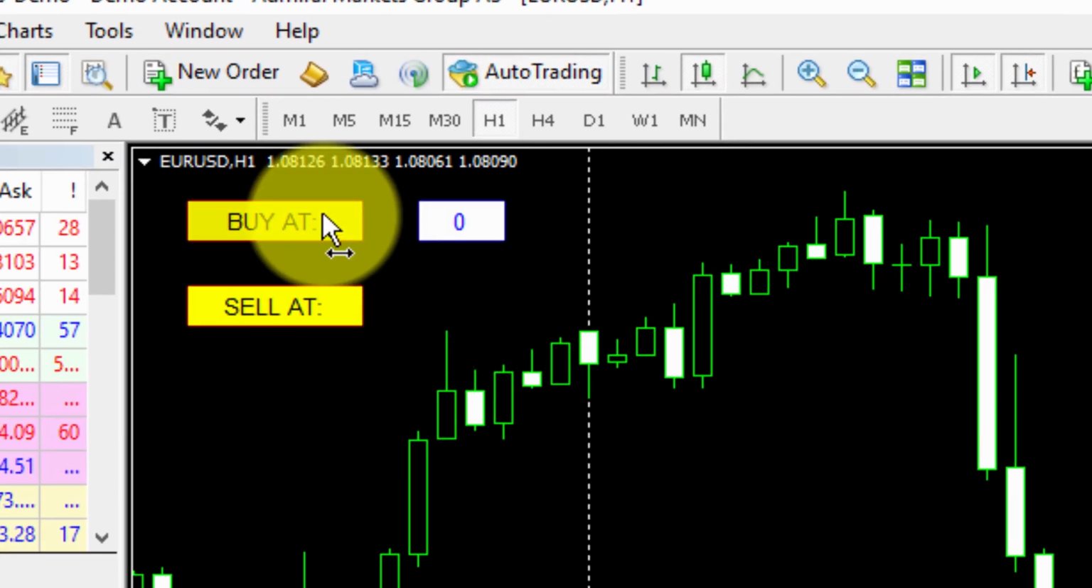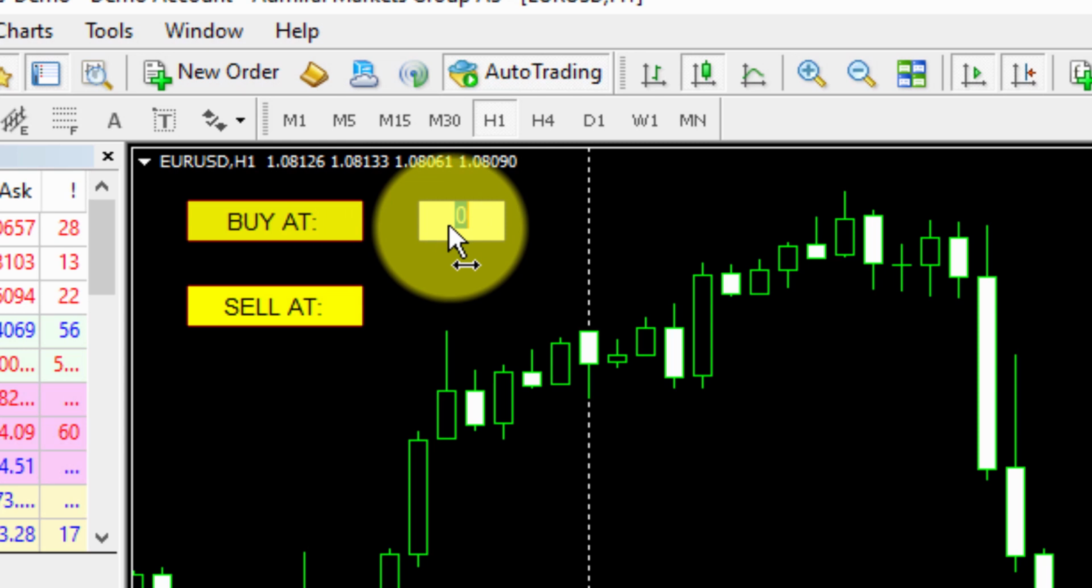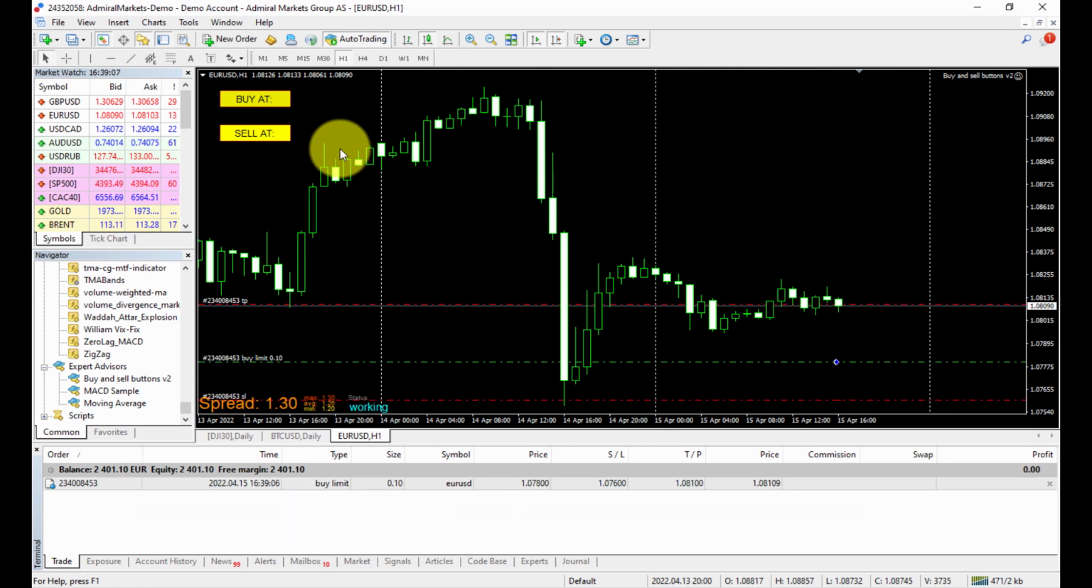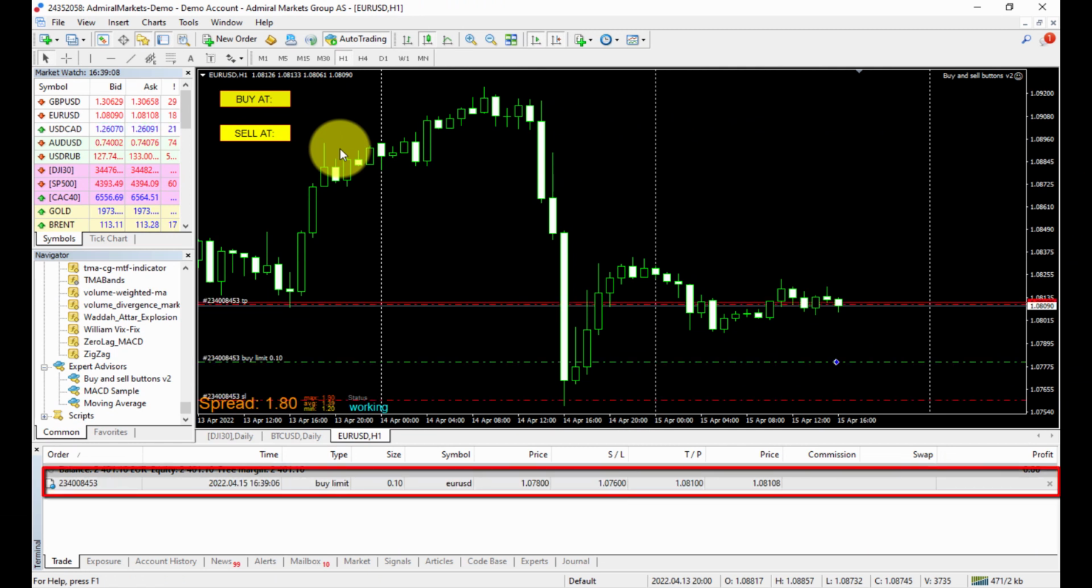When we click on the Buy button, an additional field will be visible by its side. Here we will type in the price value for our pending order and we will click on Enter. As the programmed open price will be below the current price, the expert advisor will create a buy limit order with the specified lot size, take profit and stop loss.